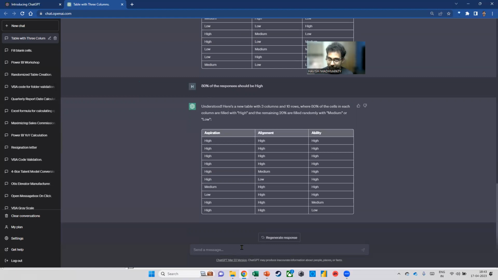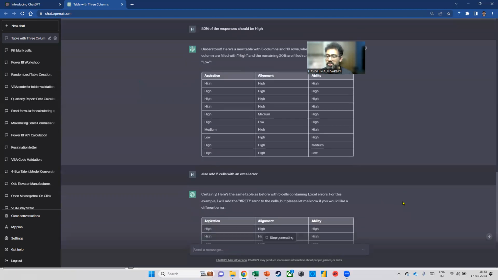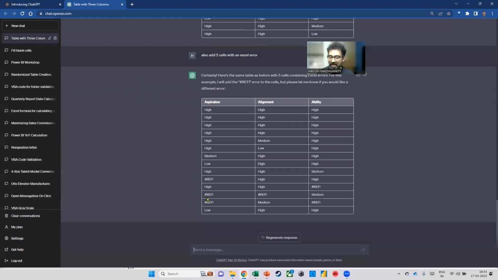Okay. Now I can also say also add 5 cells with an Excel error. Now, do you see what this is doing? It is adding 5 cells with an error. Now you might say, but Havish, we want to remove errors, right? Why are you creating errors? But do you see why I'm doing it? Because this is a real world business scenario. Imagine that I'm training a team member, or I'm teaching a client how to work with data. You don't want to teach somebody on a perfect data set, right? You want to teach somebody on a dirty data set, on a real world data set. We all know that real world data sets have errors in them. So I'm actually now asking it to create errors in it. How cool is that?